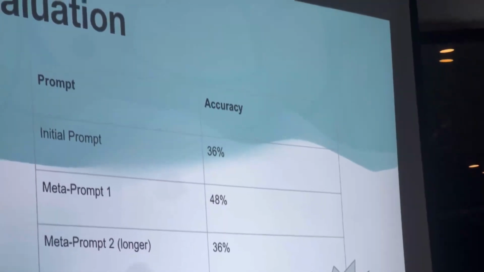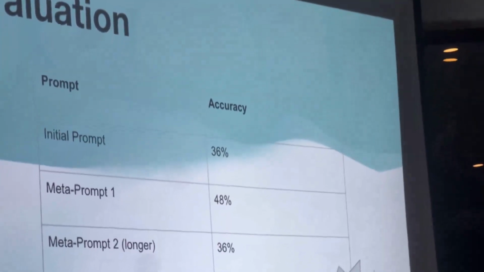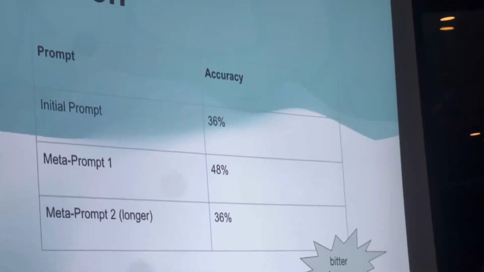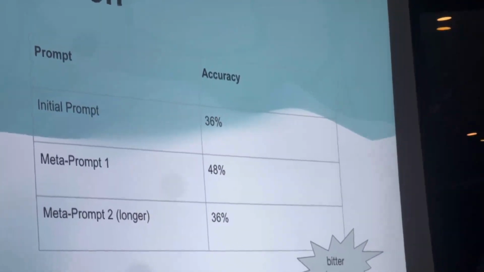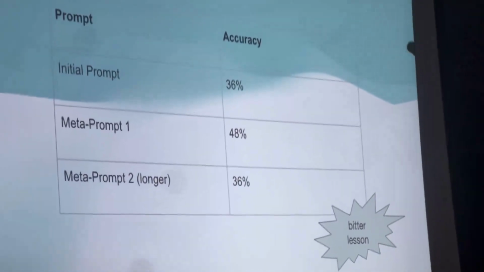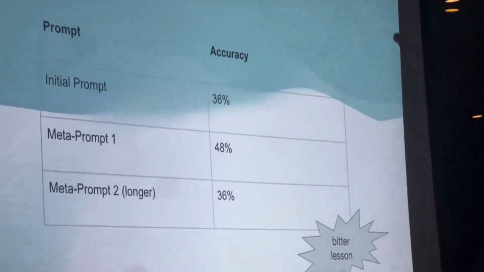As humans, we think we are clever, but in fact, we may be writing the prompt in a vocabulary that is not so suitable for the LLM. So it's potentially the case that if you ask the LLM with a fairly simple meta prompt to generate the prompt, it generates a prompt in its own vocabulary that fits it. Whereas if you're a human and try to be too clever and make a very long meta prompt, we don't get it to perform that well.